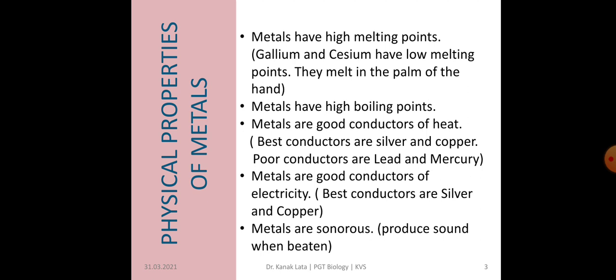Metals are sonorous. Sonorous means they produce a ringing sound when they are beaten. So due to this they are used in various appliances, musical instruments, electric bells, etc.